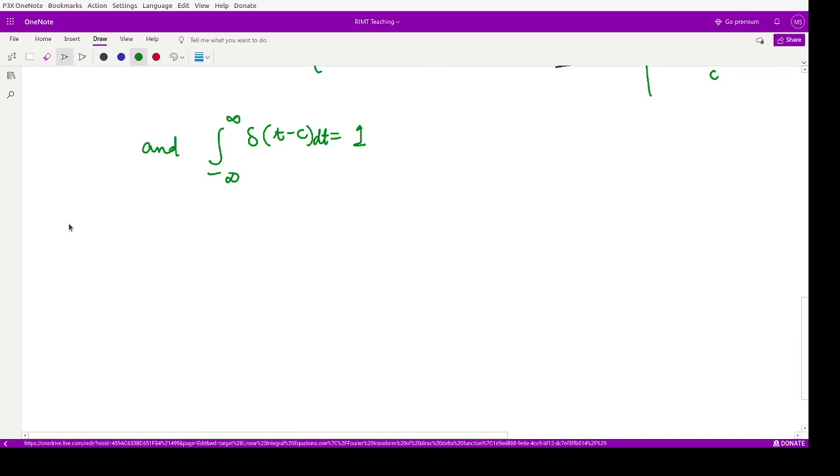Now let us have a look at the relationship between this Dirac delta function and the unit step function.